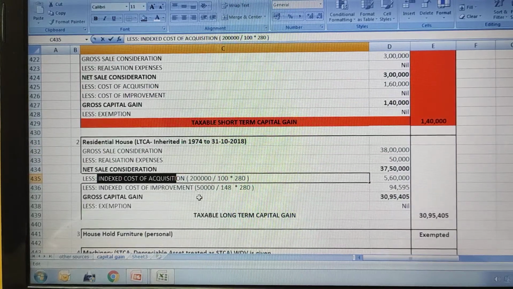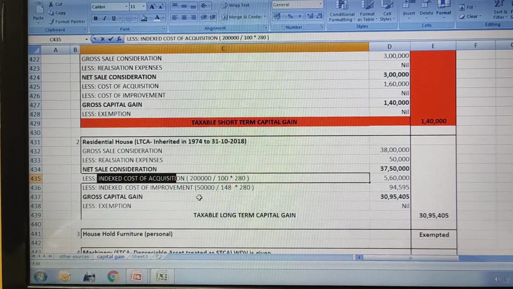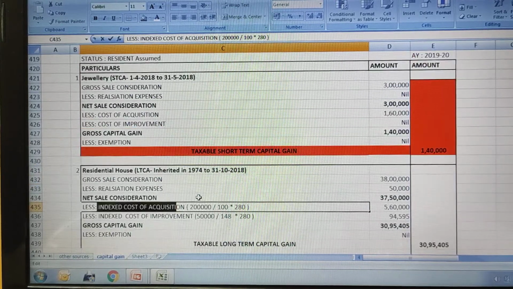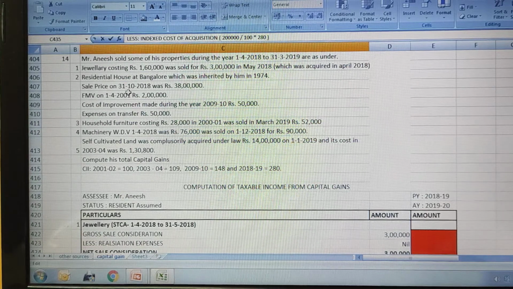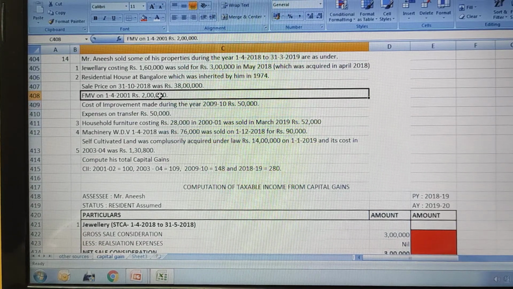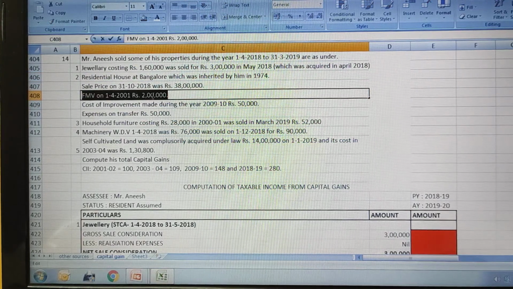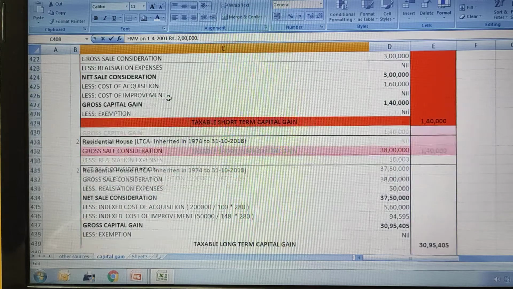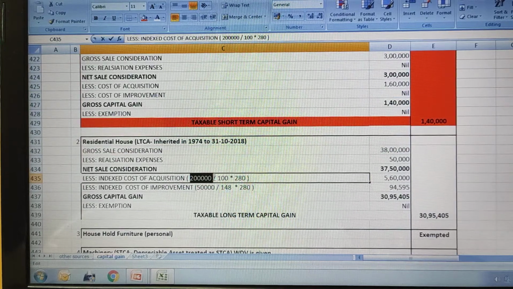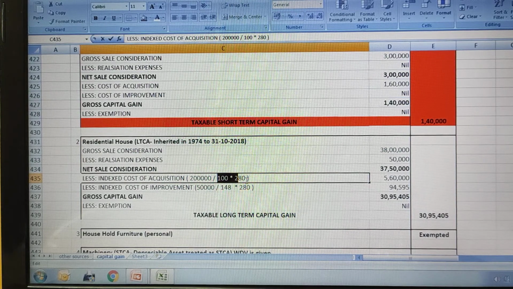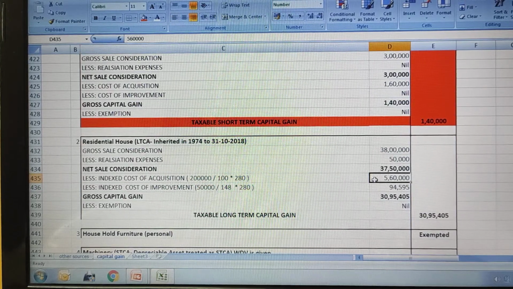Formula for indexing is cost of acquisition divided by year of acquisition CII and multiplied by CII of previous year. So cost of acquisition of this property is not given, but here we have the fair market value as on 1st April 2001, which was 2 lakh rupees. So write 2 lakhs divided by CII for the year 2001, which is 100, multiplied by CII for the year 2018-19, that is our previous year, which is 280. If you substitute this, you will get 5,60,000.